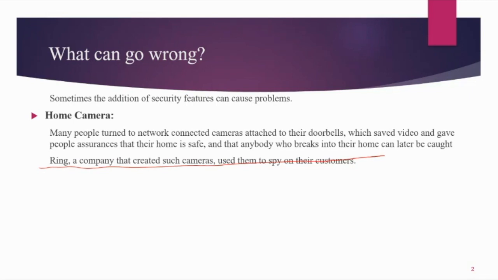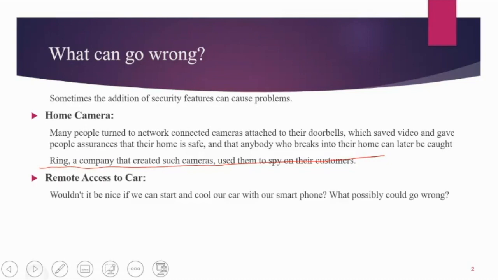So even if you are placing a security mechanism, still it is causing some other type of problem. So you have to think that this could also happen. Even if the security mechanism is there, you have to think again about what threats could be possible using the security mechanism.